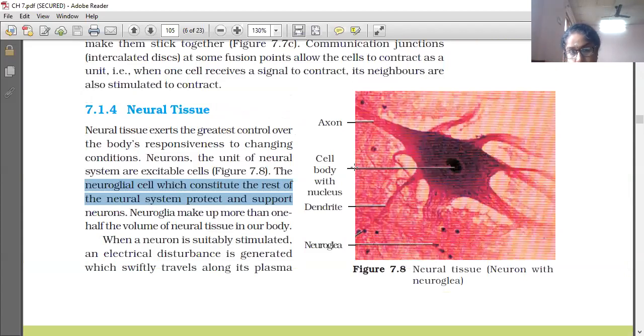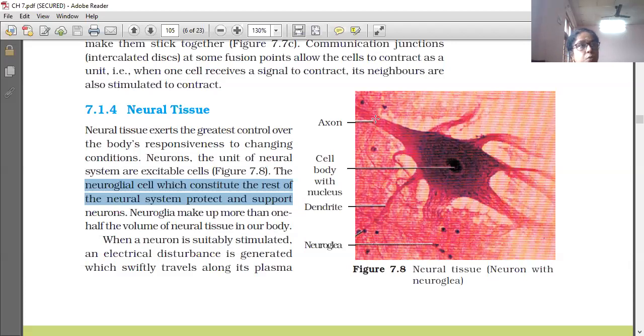The structure of the neuron is described in another lesson, that is, the nervous system. Its functioning is also described there. Now see the diagram. This is the main cell body of the neuron. The nucleus is also present; it is a nucleated cell only. Many processes arise from the main cell body. Among them, one is very long, and that long process is called the axon.